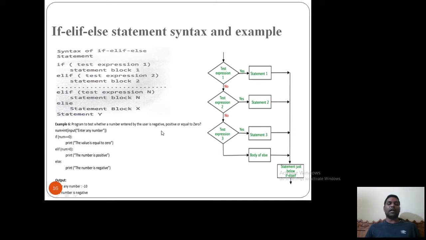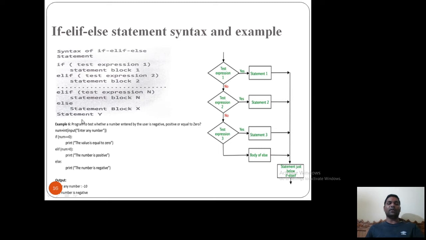So here I have a simple example. If the test expression 1 is true, statement block 1 gets executed. As I said earlier, if expression 2 is true, block 2 is executed, and so on. If expression n is true, block n will get executed. Otherwise the else statement block x will get executed, and block y is nothing but the code outside the if-else condition.